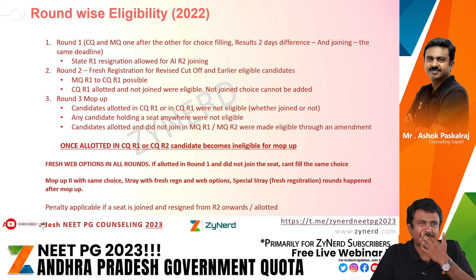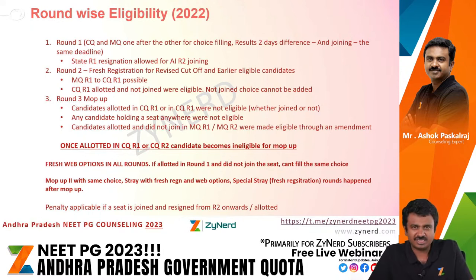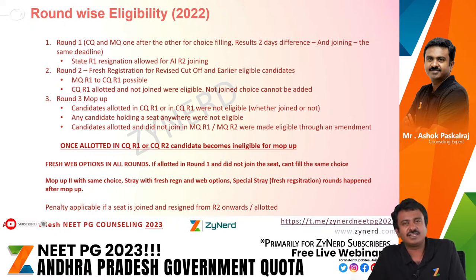What happened last year? Competent authority quota web options happened first. It happened for 2 days. Before the results of the competent authority quota were released, management quota web options happened. So a candidate filled in choices for competent quota, which is the government quota we are discussing, and then the management quota, and waited for the results. On exactly the last date of choice filling of management quota, I think, competent authority quota results were published. This was neck to neck. So CQ results were published, and MQ results were processed and published 2 days later.